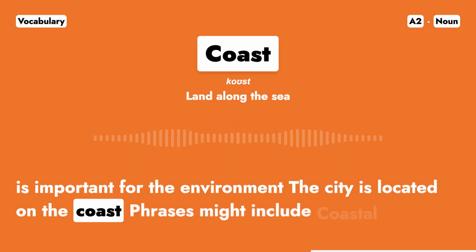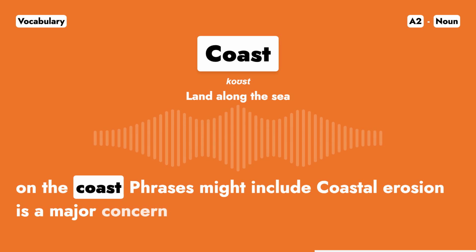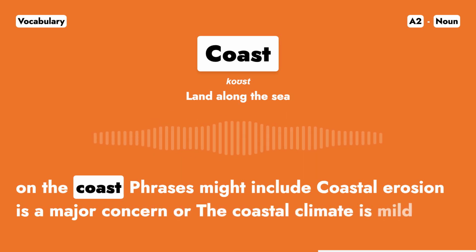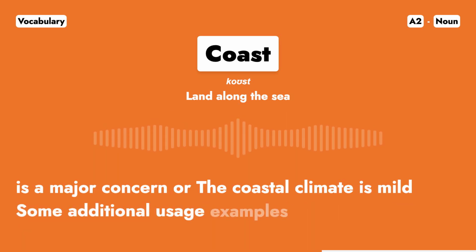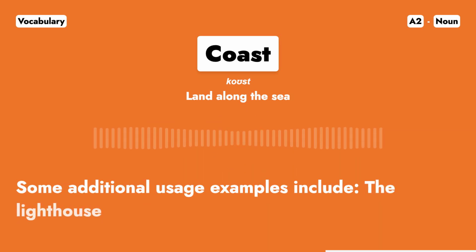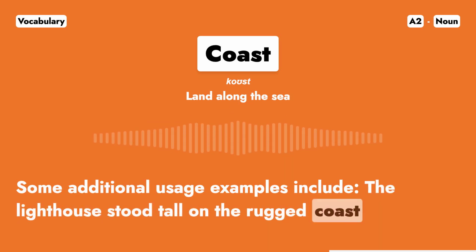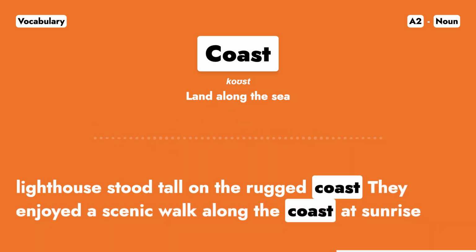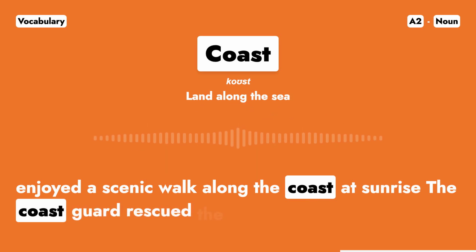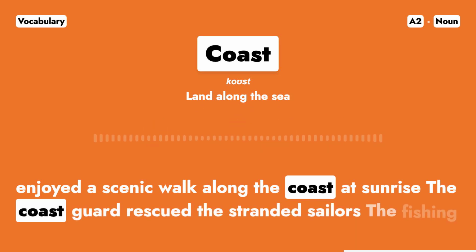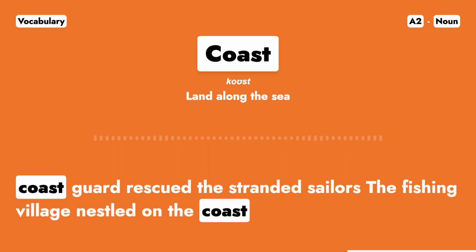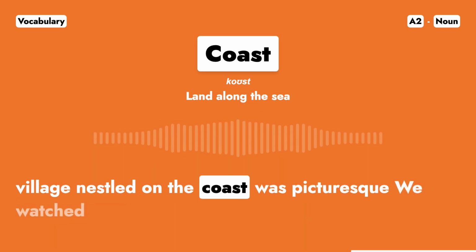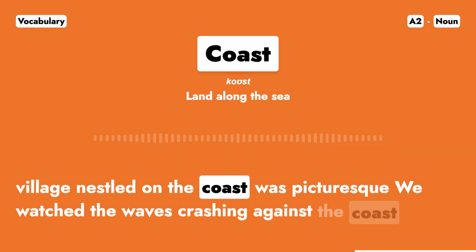Phrases might include coastal erosion is a major concern, or the coastal climate is mild. Some additional usage examples include, the lighthouse stood tall on the rugged coast. They enjoyed a scenic walk along the coast at sunrise. The Coast Guard rescued the stranded sailors. The fishing village nestled on the coast was picturesque. We watched the waves crashing against the coast.